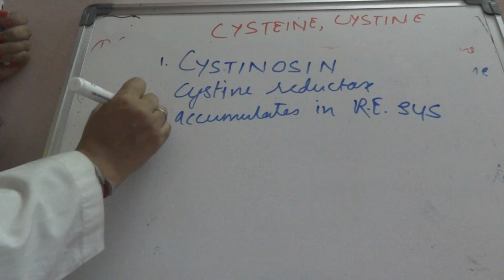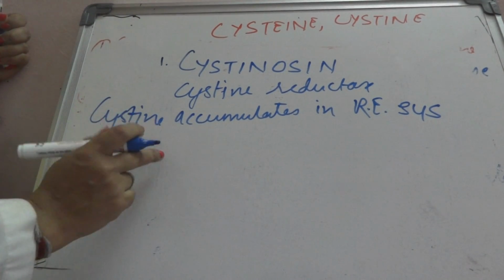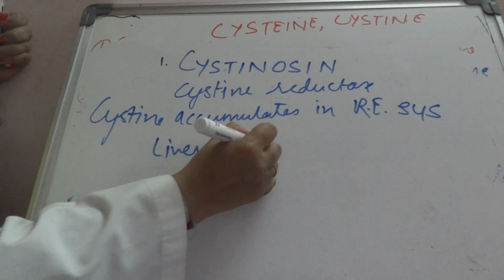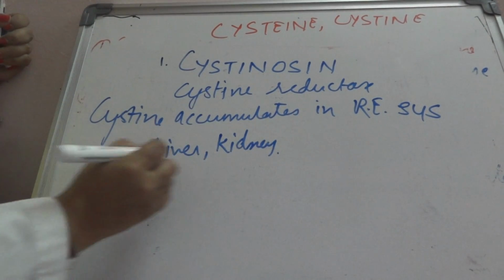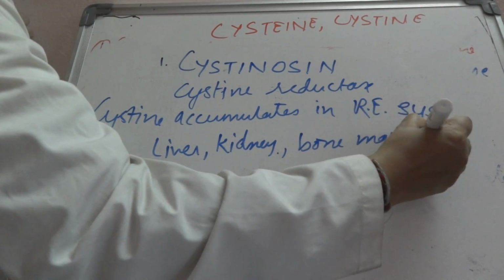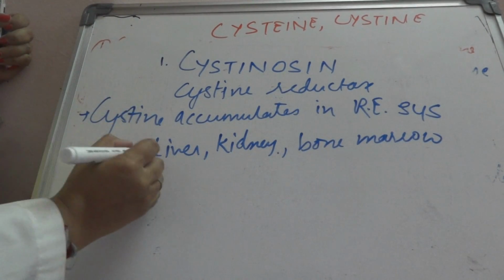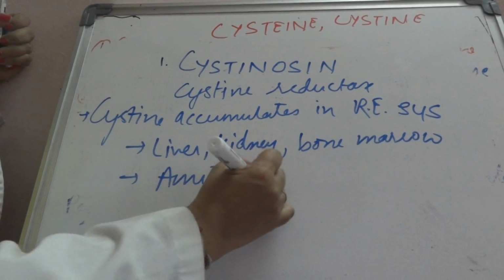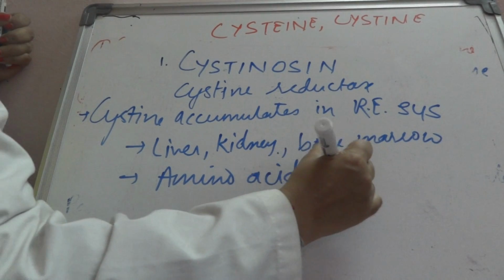Cystine will accumulate in the reticuloendothelial system and in the liver, kidney and bone marrow, and it may also lead to amino aciduria.